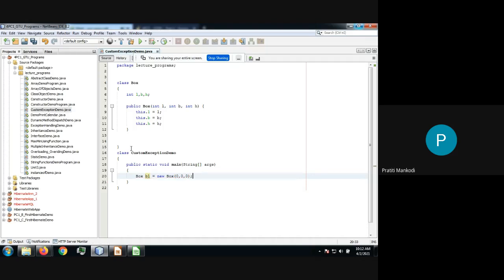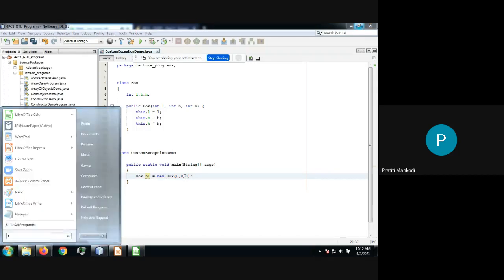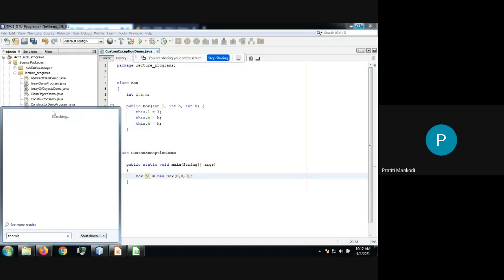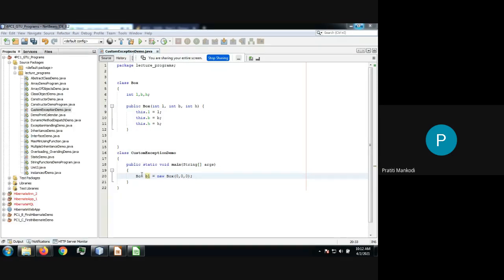Now in this case, when I try to create the box with dimension 0, 0, 0, we know that we cannot have a box which is having dimension 0 or less than 0. If your length or width or height or any of this combination is 0, we cannot have a box, right? So logically, box is not possible.